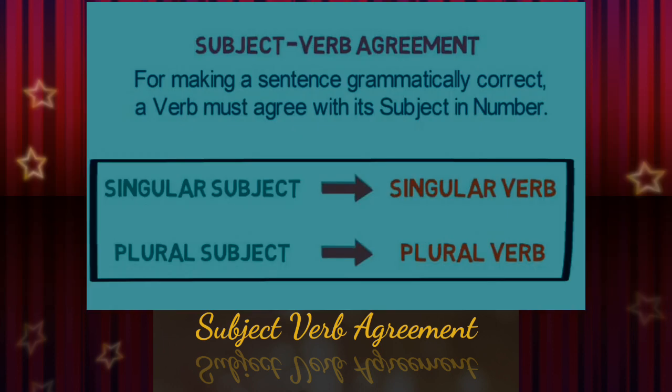For making a sentence grammatically correct, a verb must agree with its subject in number. So that is subject-verb agreement. A singular subject should be followed by a singular verb, and a plural subject should be followed by a plural verb.